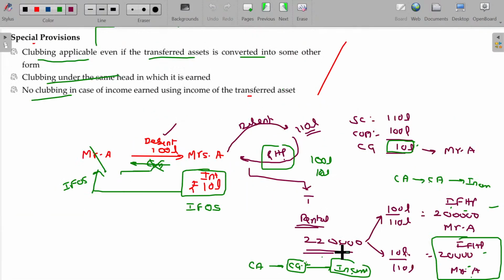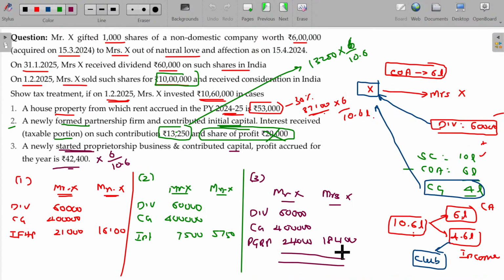Remember these points. Transferred assets, originally transferred assets, and any income generated from them is clubbed. If the transferred assets are converted into a new form, then the income from the new form of asset will also be clubbed. If any income generated is reinvested, and further income is generated from that, it is not required to be clubbed. These are the 3 points. Clear? Shall I move on to the next one?